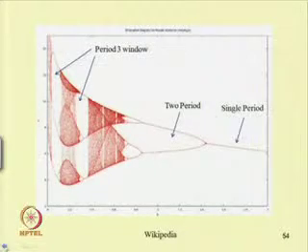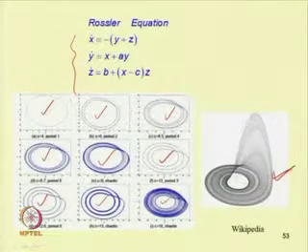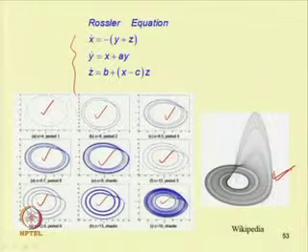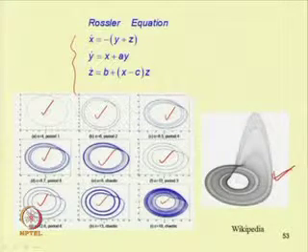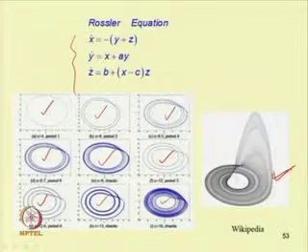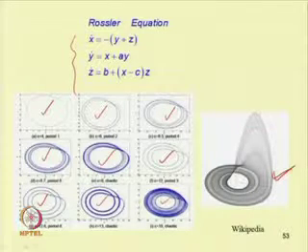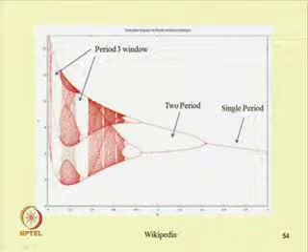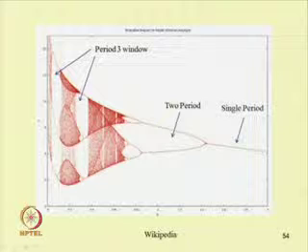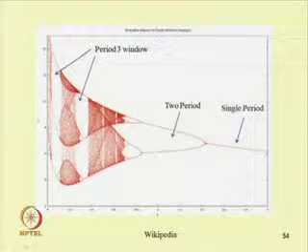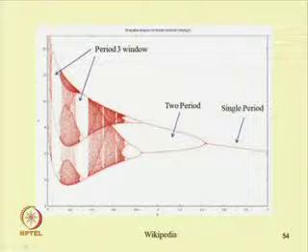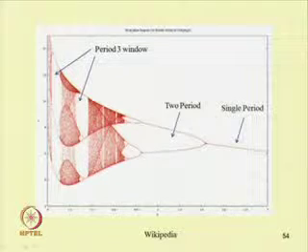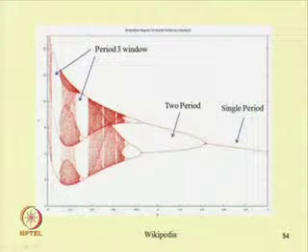If one plots the Poincare section, for a periodic response we can obtain a single point. For 2 periodic, we can obtain 2 points. That means if you go on increasing c from 4 to 6, at c equal to 6 we obtain 2 points. Initially we have a single point, and as you go on increasing, the single point becomes 2 points. Now, these 2 points become 4 points, and 4 becomes 8, and 8 becomes 16 to make the response chaotic.